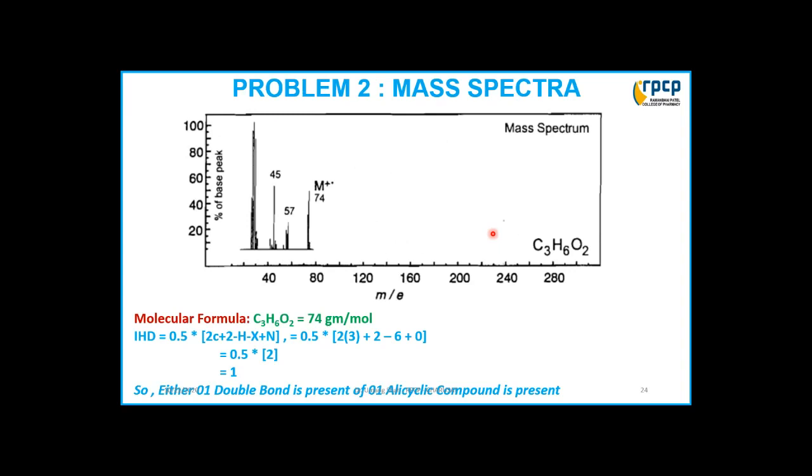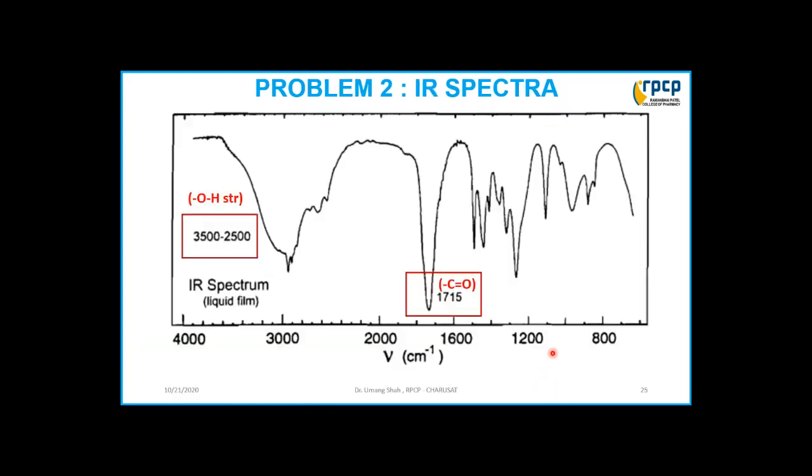Another problem. Again, a mass spectrum where the molecular ion peak appears at 74. The formula is C3H6O2. By using this formula, the index of hydrogen deficiency is 1. So either one double bond is present or one alicyclic ring might be present. We can conclude this from the mass spectrum.